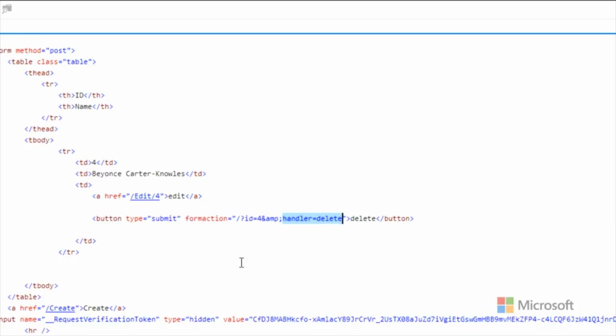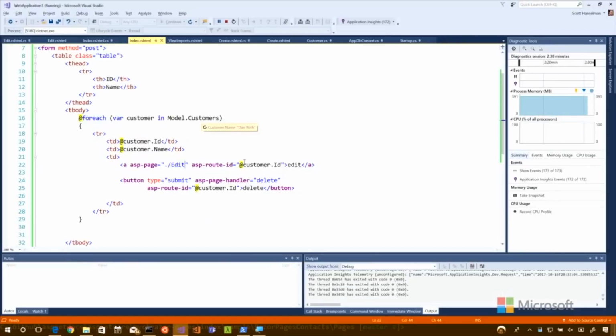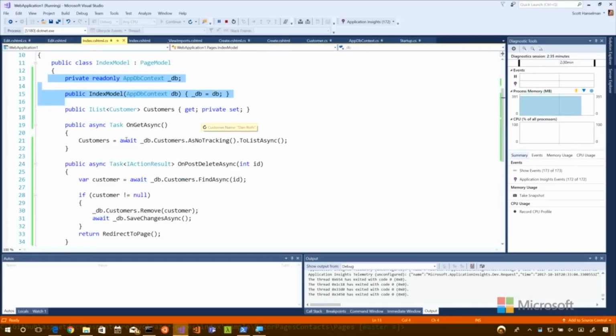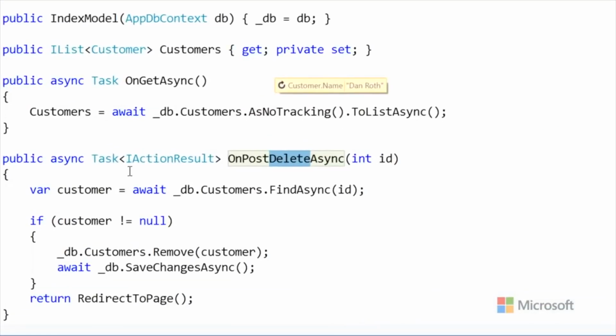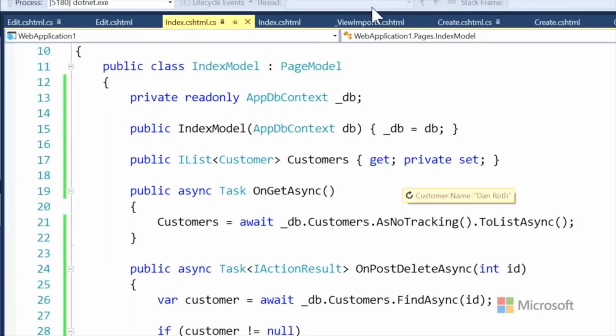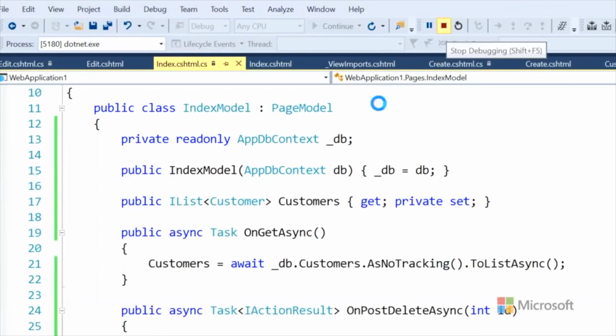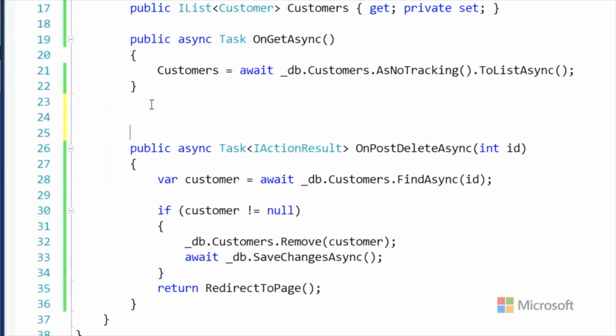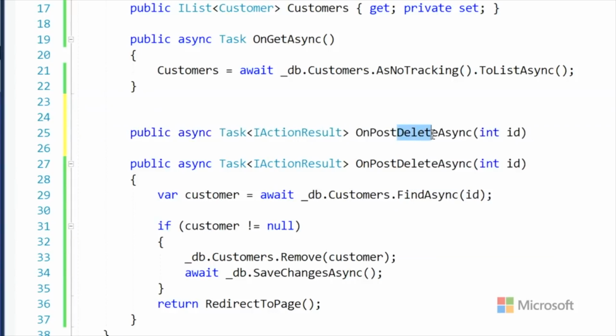And what's cool about that is that then that word delete, if we look at the code behind, is this word. I think you could even go like OnPostFooAsync or whatever, as long as it lines up, because you're saying on post and then some handler. Yes. Isn't that cool? That is pretty cool. Let me stop our debugging here. You're going to try the foo?